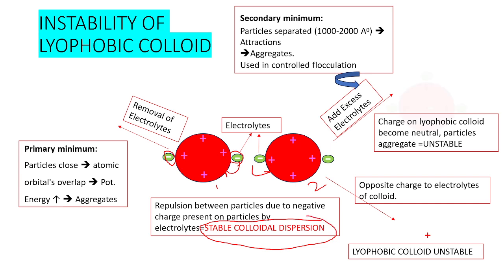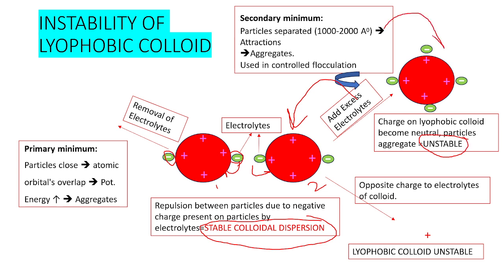Now, in the second case, if you have added an excess concentration of electrolyte, then the total charge present on the lyophobic particle gets neutralized, and it will become unstable. The same concept can be used: by adding excess electrolytes, the charge present on the particle gets neutralized.